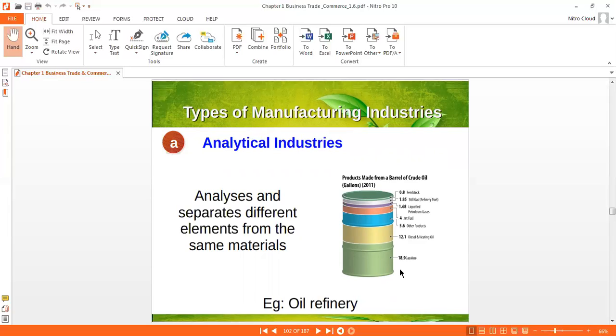So oil is a natural resource. Okay, now crude oil, now this converts into petrol, diesel, kerosene. So in this industry, this conversion, separation is done in an analytical industry. So this type of industry is known as an analytical industry. From one to many, by this way you can easily remember, from one material to many materials. So from the oil to petrol, diesel, kerosene. Separate the elements from the one material. So that type of industry is known as an analytical industry.